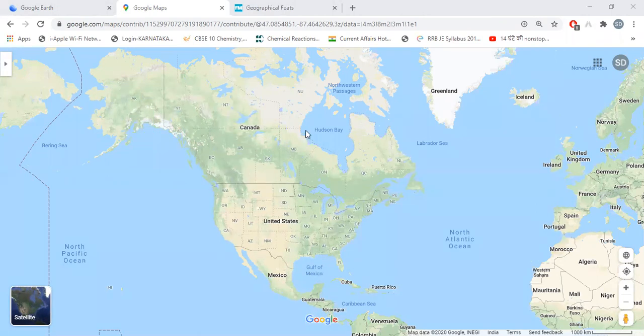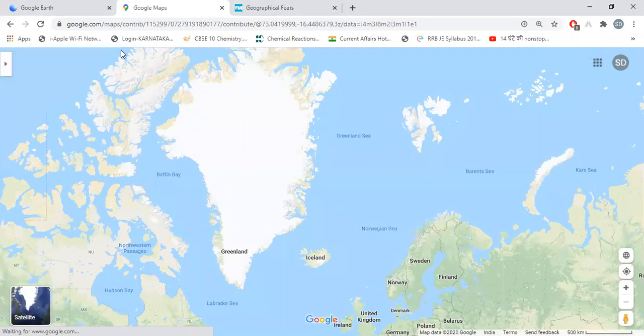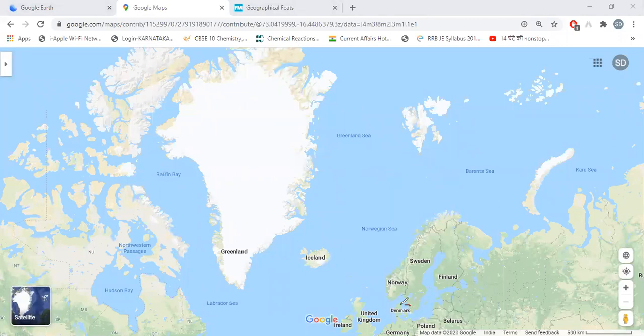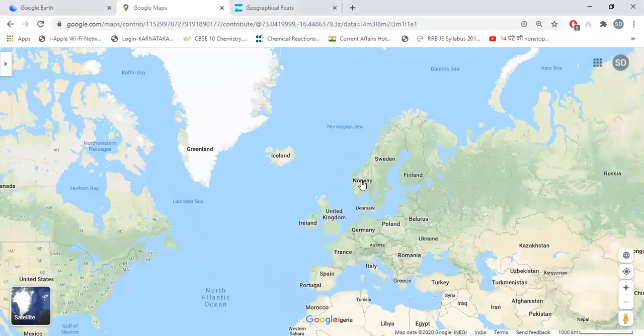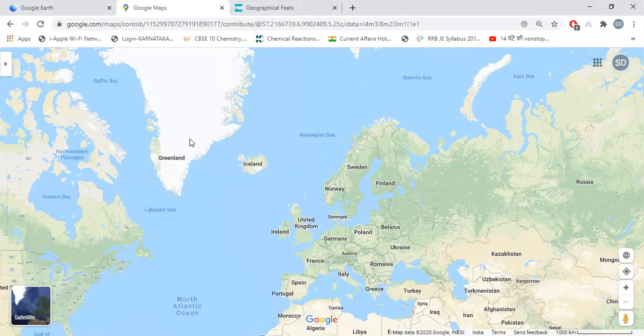One more thing you can see here is this part called Greenland. Greenland is a part of Denmark, which is in Europe. So this Greenland belongs to Denmark. We can see here that Denmark is in Europe, and to this country Greenland belongs.